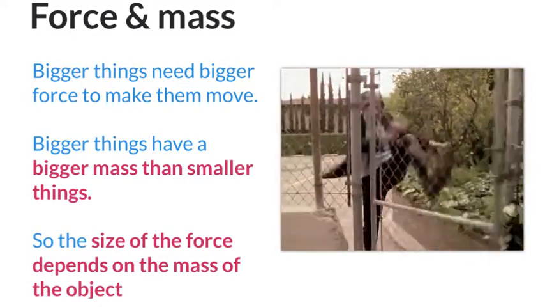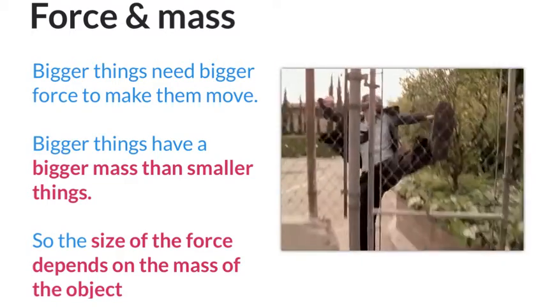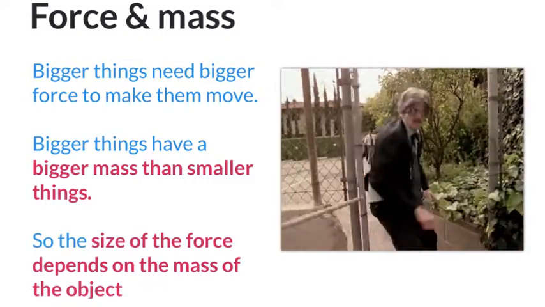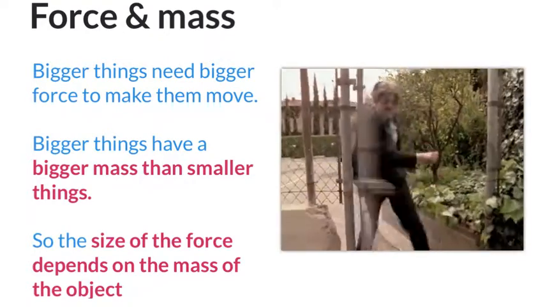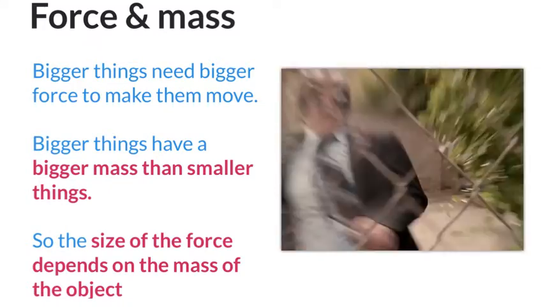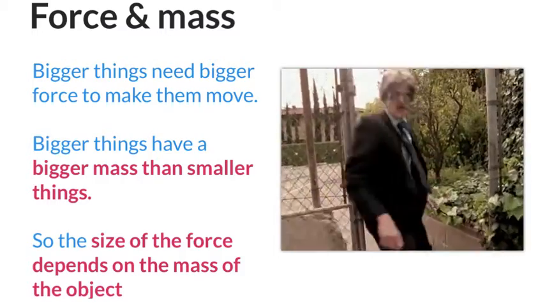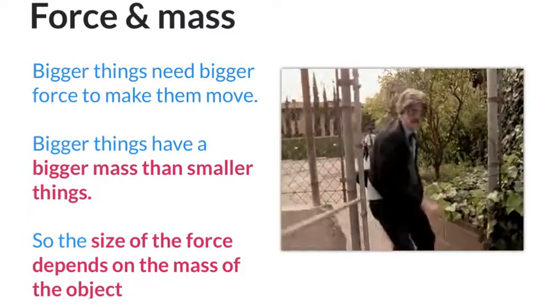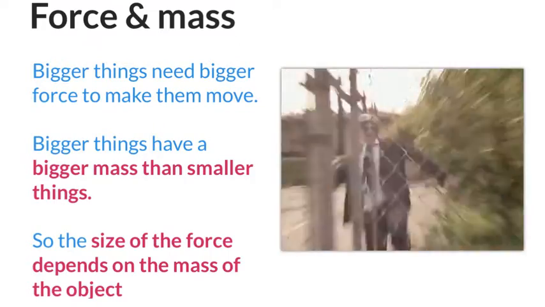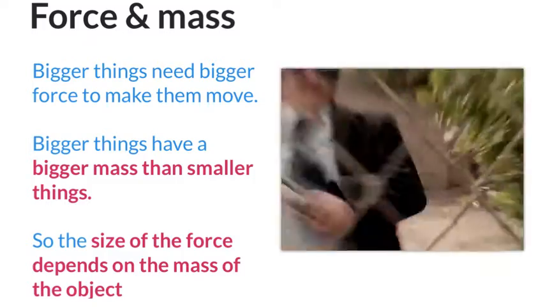Mr. Newton said there was a big relationship between force and mass. Right? We saw before that we need a big force to move a big mass. But if we've got a force and a little mass, it's going to cause it to move a lot differently. As we can see by this TV detective kicking down a fence, he has a much bigger mass than the fence and kicks at it and causes it to spring open.